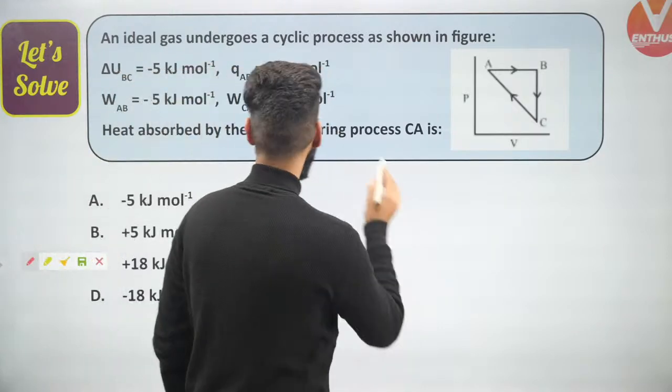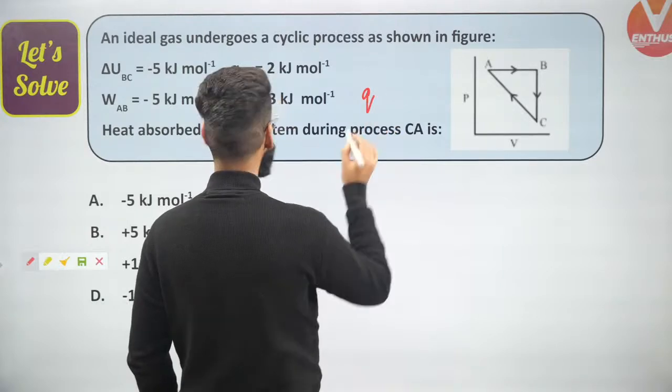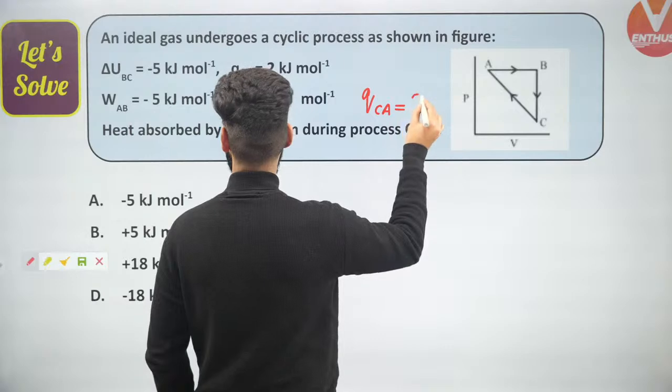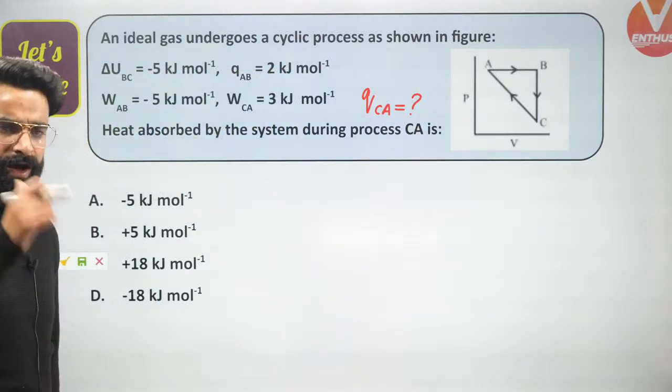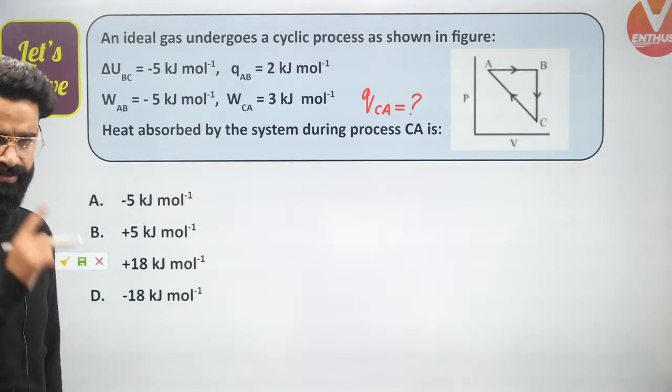What are we supposed to calculate? The heat absorbed by the system during the process CA. We are supposed to calculate QCA right here. Okay, how do we approach this sort of a question, guys? Understand properly what I'll say.